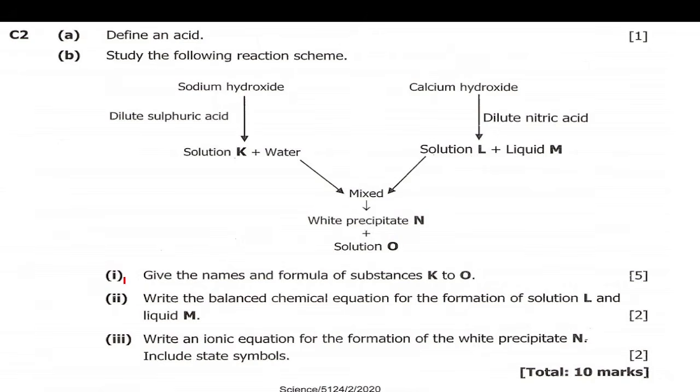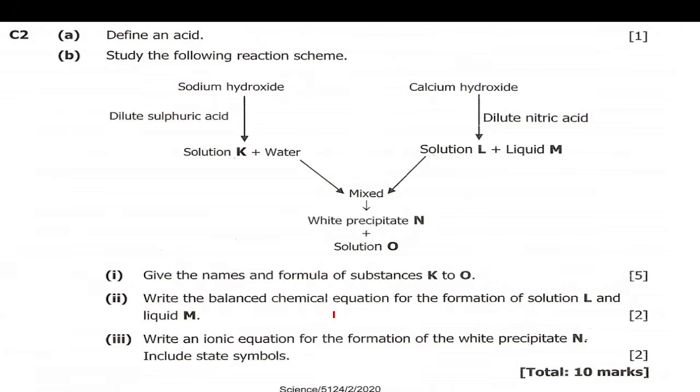All right. Then in B1 they are saying, give the names and formula of substances K to O. Then 2, they are saying, write the balanced chemical equation for the formation of solution L and the liquid M. Then 3, they are saying, write an ionic equation for the formation of the white precipitate N, and include state symbols.